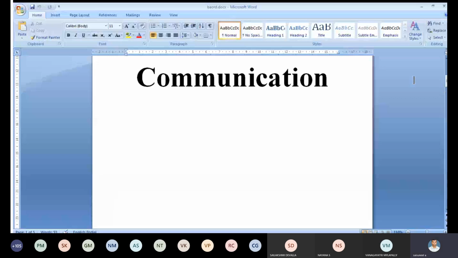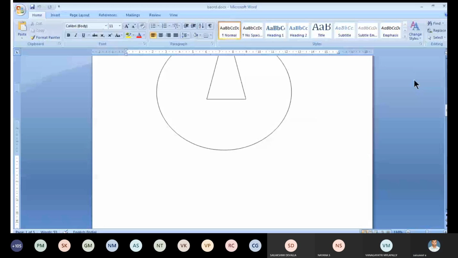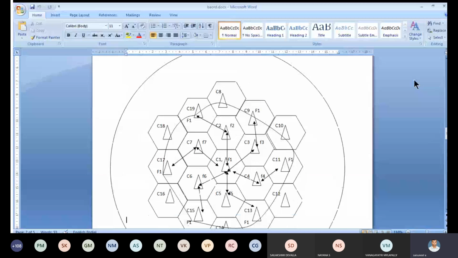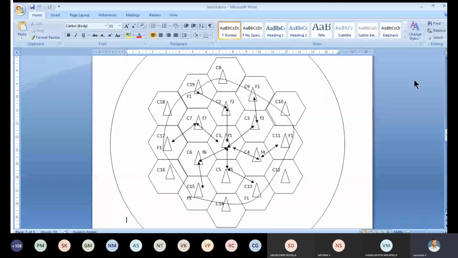Right. In yesterday's class we discussed the frequency reuse topic. In that, first you have to understand mobile communication, which is a large cell site area having only a single base station covering a large area. Here we get three drawbacks. To rectify these drawbacks, we go for cellular mobile communication, in which the large area cell site is divided into small parts. Each small part is a cell, and that's why it is called cellular mobile communication.